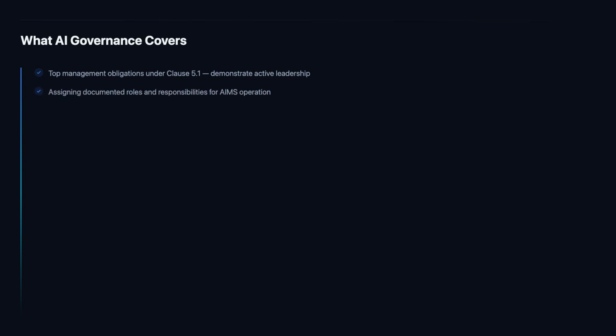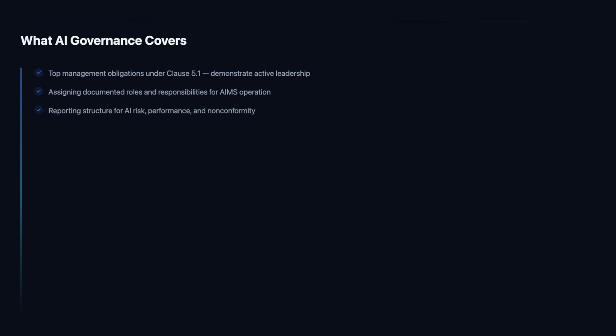Role assignment under Clause 5.3 requires the organization to define, document, and communicate specific responsibilities for AIMS operation. This includes the person responsible for overall AIMS conformance, roles for AI risk assessment, AI system lifecycle management, incident response coordination, and internal audit execution. Each role must have clearly documented authority, the power to act, not just responsibility for outcomes.